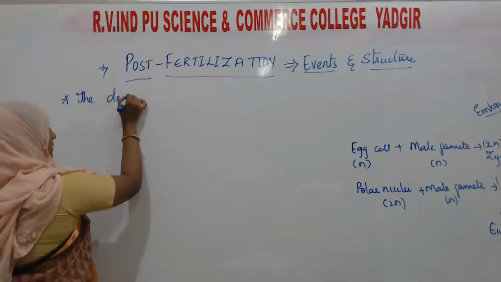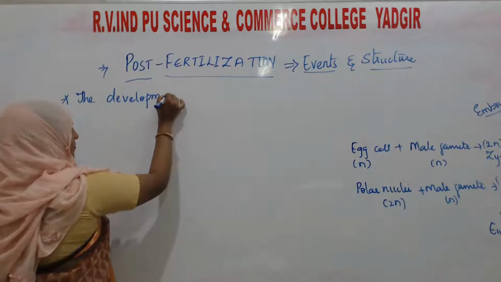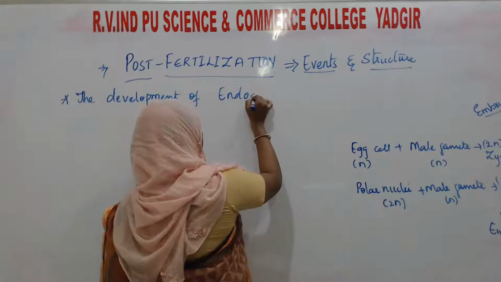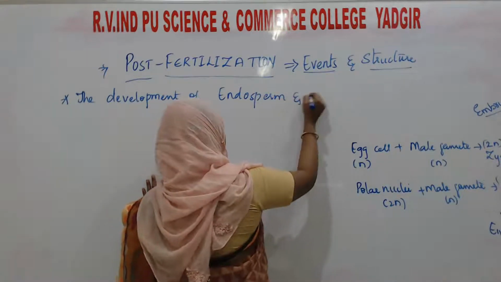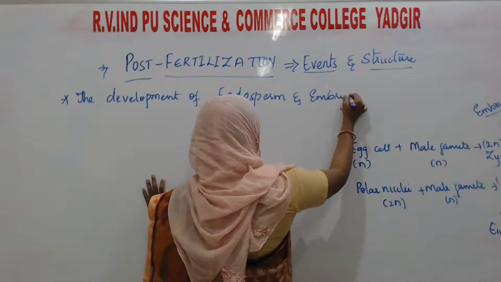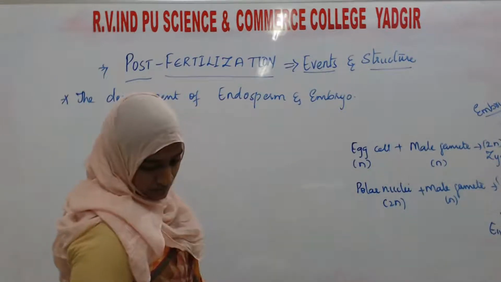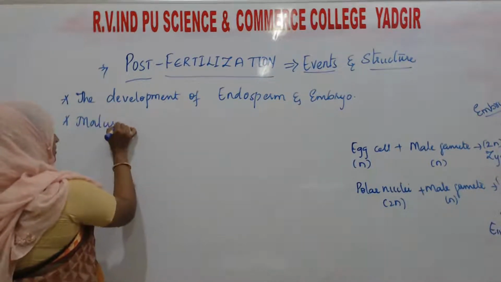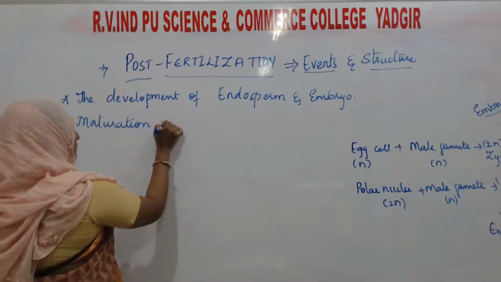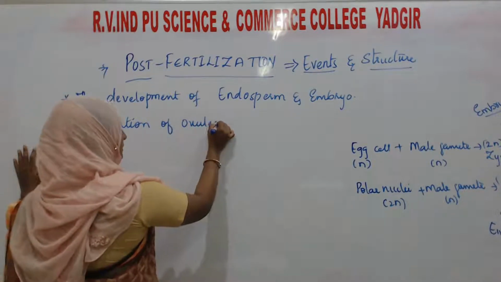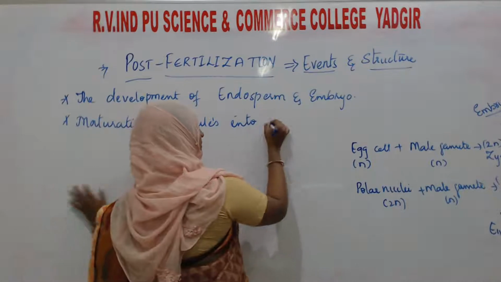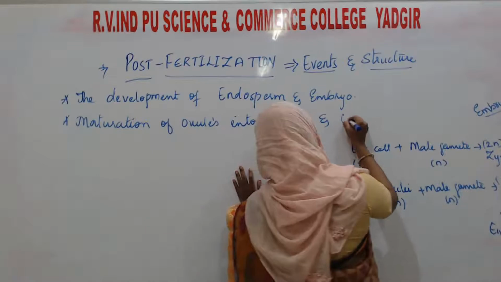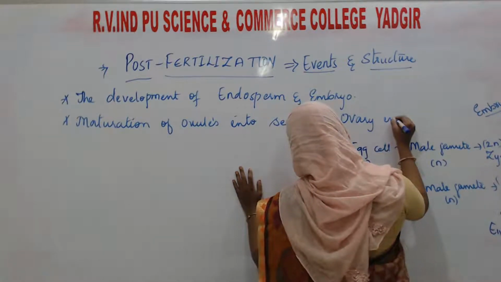The next event is the maturation of ovules into seeds and ovary into fruit.